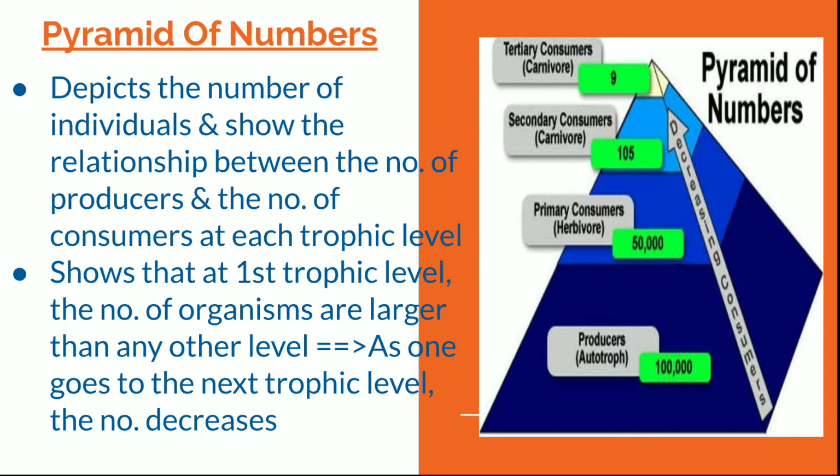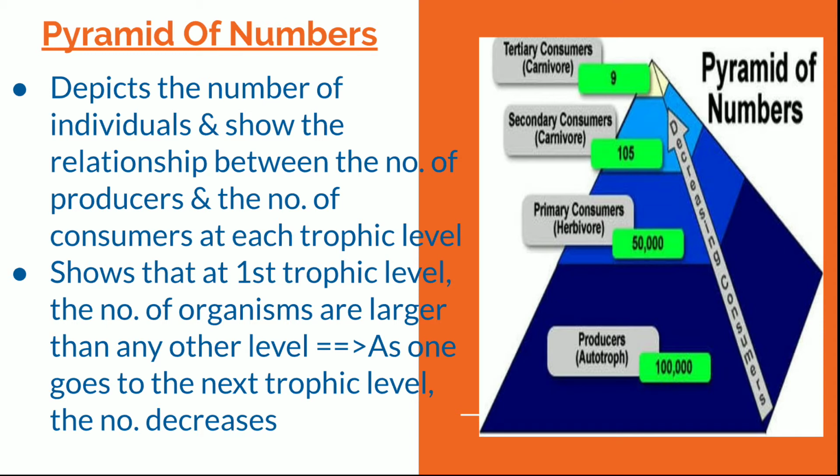So how many producers are there, how many primary consumers, how many secondary consumers, how many tertiary consumers are there, that is depicted by the pyramid of numbers. Now this pyramid of numbers shows that at the first trophic level the number of organisms is larger.